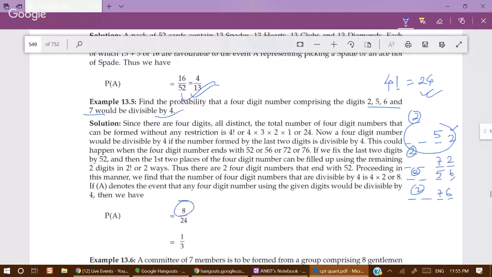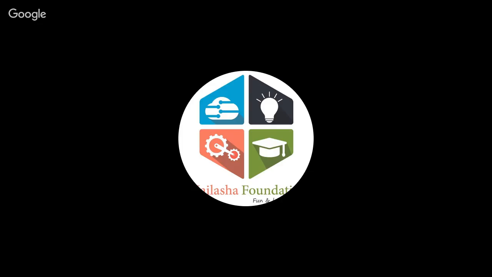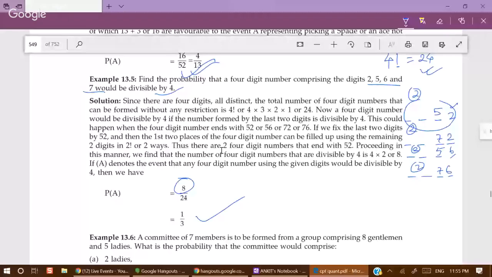Since there are 4 digits, all distinct, the total number of 4-digit numbers that can be formed without any restriction is 4 factorial, or 4 into 3 into 2 into 1, or 24. There are 4 digits, all different. Hence the total number of 4-digit numbers without any restriction is 4 factorial.